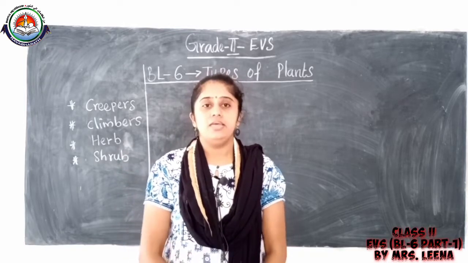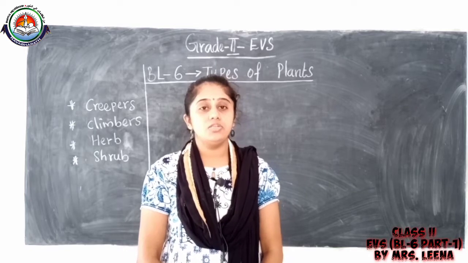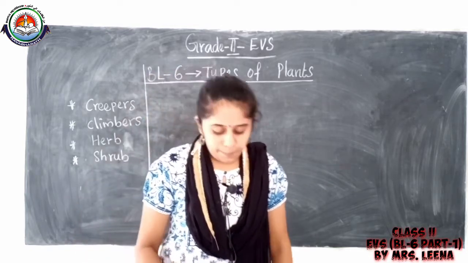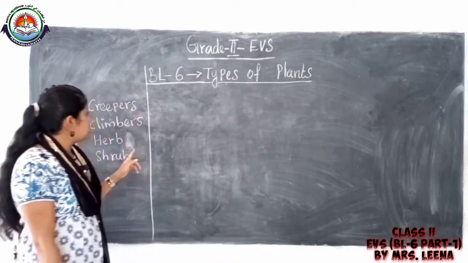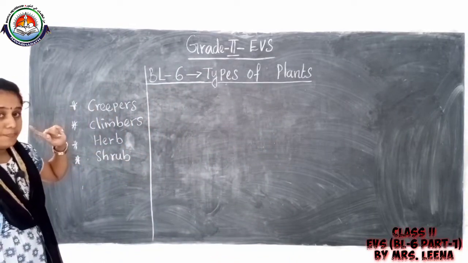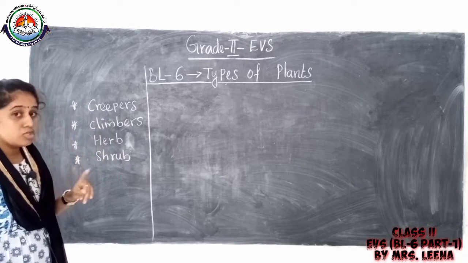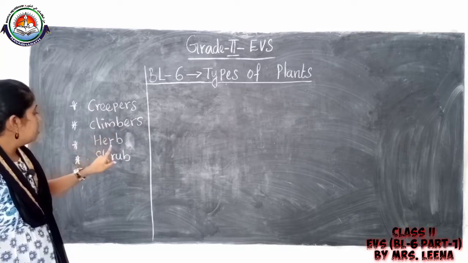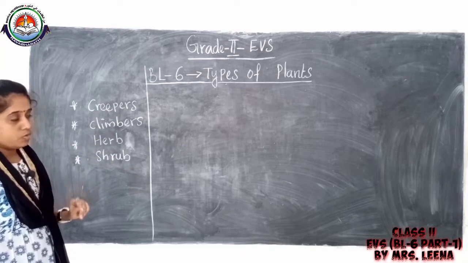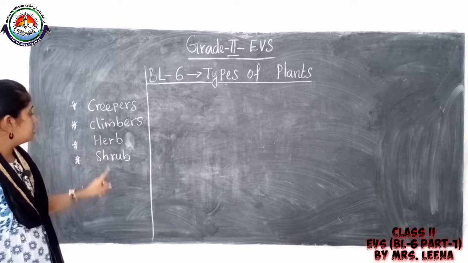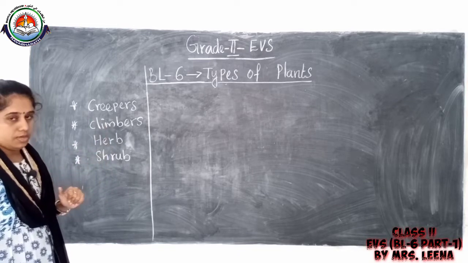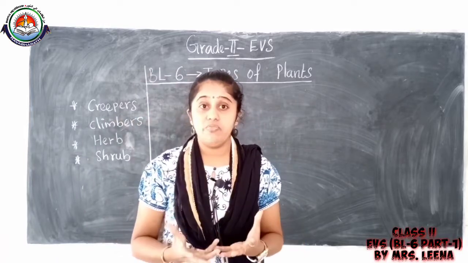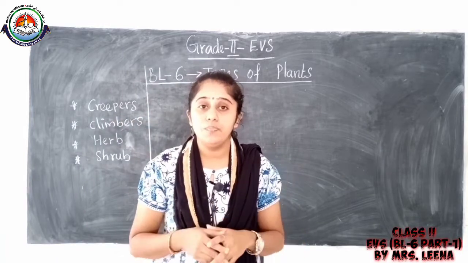Today we are going to take our block 5, types of plants. I already wrote the keywords of this block. Copy this into your notebook and also study the spelling: creepers, climbers, herb, shrub. Listen, children, how many types of plants do you see around you?